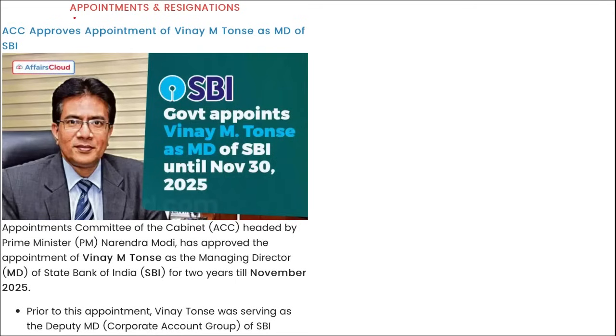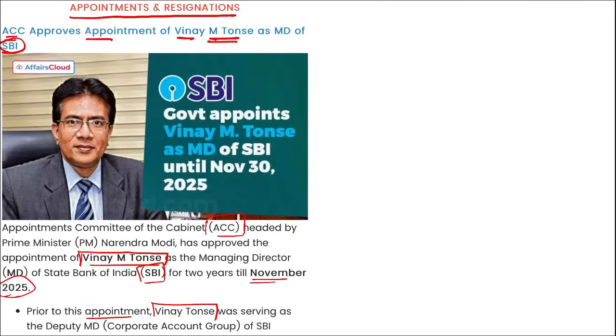Next is appointments and resignation. ACC has approved the appointment of Vinay M. Tonse as MD of State Bank of India. I repeat, ACC, headed by Prime Minister Narendra Modi, approved the appointment of Vinay M. Tonse as the MD of State Bank of India for 2 years till November 2025. Prior to this appointment, Vinay Tonse was serving as the Deputy Managing Director of SBI Group, and now he has been promoted to the MD, that is your Managing Director of State Bank of India.